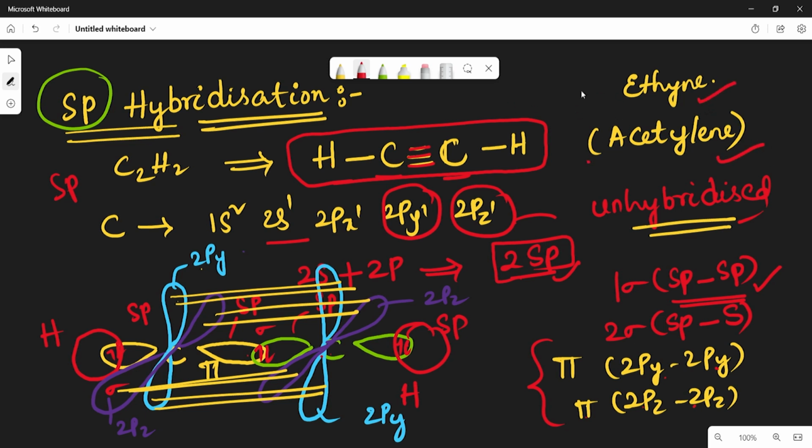In the acetylene molecule, the carbon atom will undergo sp hybridization, and all the hybrid orbitals have equal energy and shape. So this is today's class.